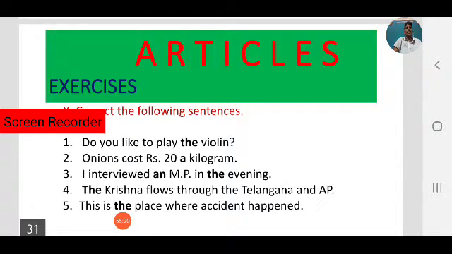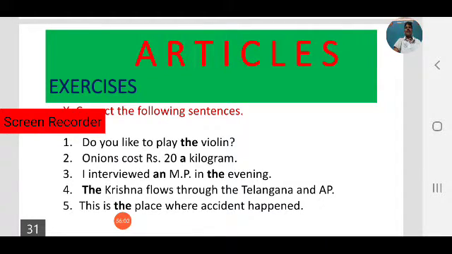Next one. This is the place where the accident happened. Observe this exercise. This is a place where accident happened is wrong. This is the place where the accident happened. Why do we use the place? Because we are referring to it again. We are talking about the accident, so we are referring to the place. That's why we use the place. That is the rule. We are talking about the accident and where it happened. So when we refer to some noun again, we have to use the definite article the.